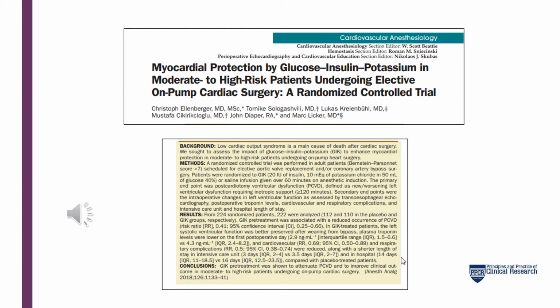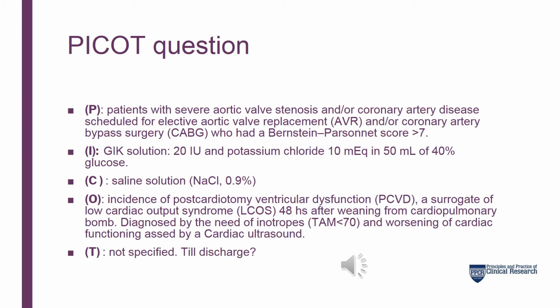Having mentioned that, I would like to focus on this article, which is one of the few RCTs related to my topic of interest. Although it is not the same population, the intervention and its impact on the heart is the main outcome. Due to the lack of evidence related to my topic, I would like to use this one, arguing biological reasoning. So, starting with the PICOT question, regarding the P component, the population, it's patients with severe aortic